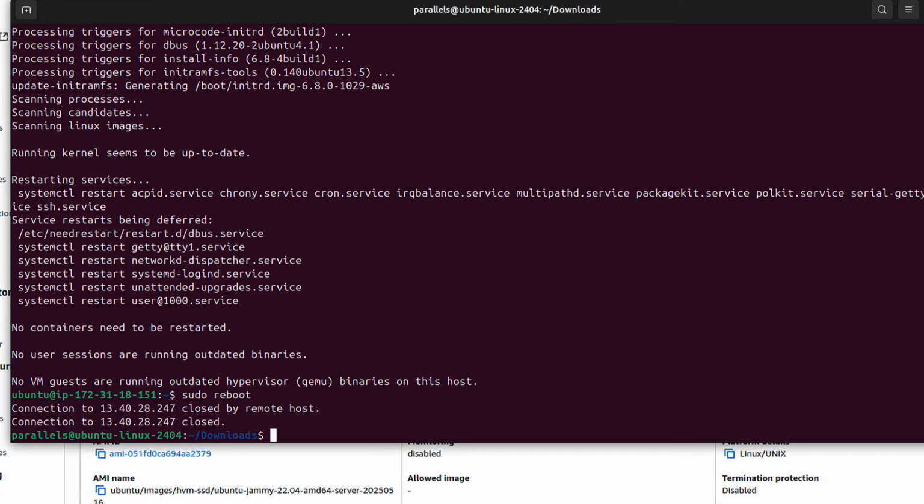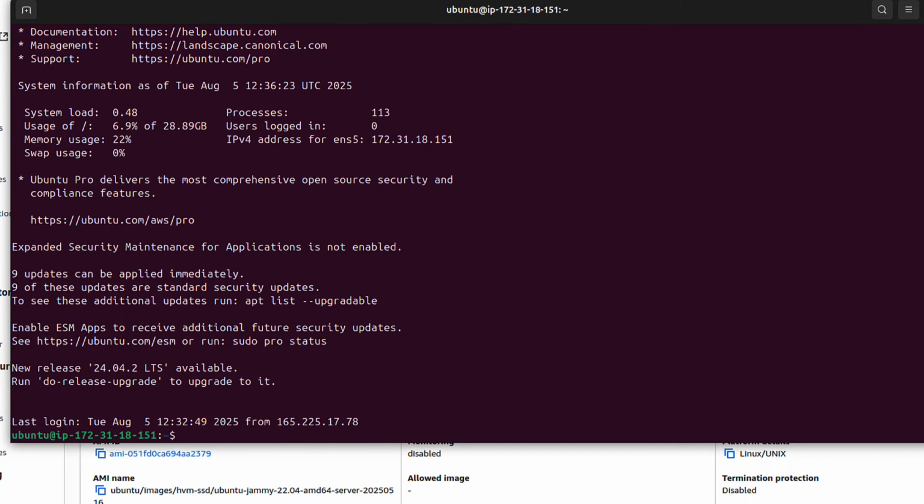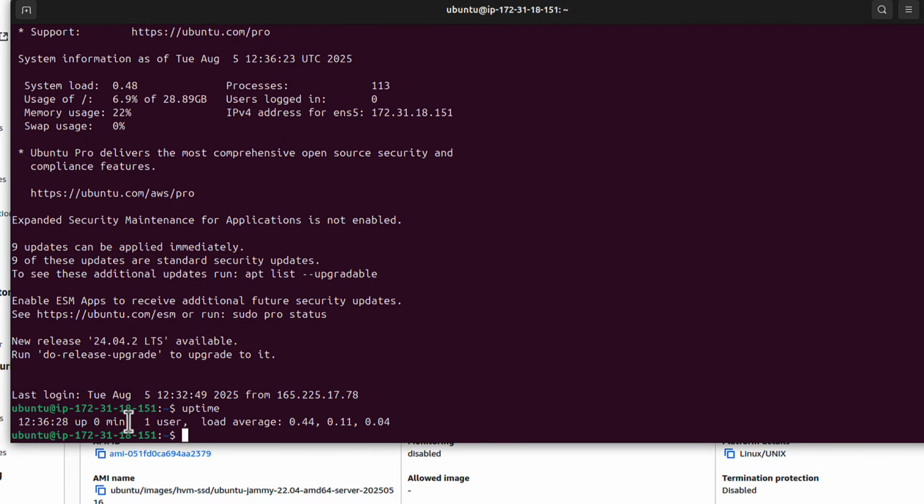You will obviously be disconnected from the server now, but you only have to wait like 20-30 seconds maybe, and then we can log back on to our server. And remember, now I only have to run the command n8n, which is our alias for that long command. Maybe 15 seconds passed. Let me try already. Press enter. Oh, we're already back in. If I say uptime, our server is up 0 minutes, because it was just rebooted.